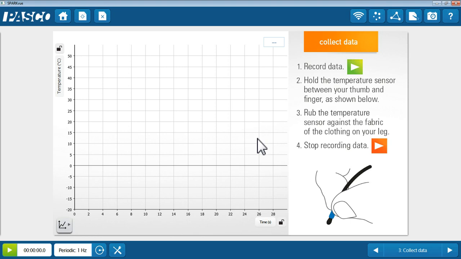You can then show that on the same page you have the ability to collect data and have the instructions on how to go about collecting that data. In this case, it wants you to rub the temperature sensor against the fabric of the clothing on your leg. You want to collect the data for somewhere between 15 to 20 seconds. You can start data collection by pressing this button here.